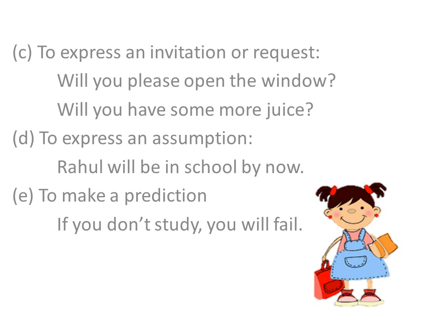To make a prediction also, we use will. If you don't study, you will fail. So in this conditional sentence, we are making a prediction that if one thing doesn't happen, the other will happen. If you are not careful, you'll fall. So this is also an example of a sentence where will has been used to make a prediction. So these were the conditions that the modal will is used to express.